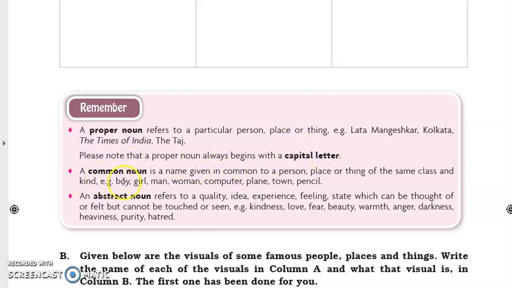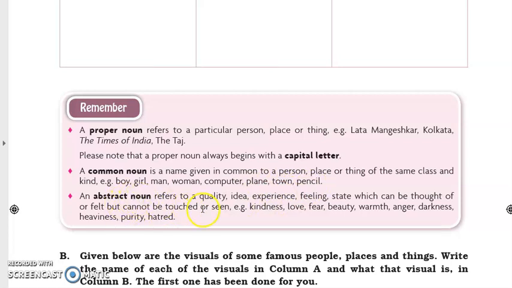Now what is a common noun? It is a name given in common to a person, place or thing of the same class and kind. Which means that when we give a common name to any person, place or thing which appears to be of the same class or they are of the same kind. For example, boy, girl, man, woman, computer, plane, town, pencil.